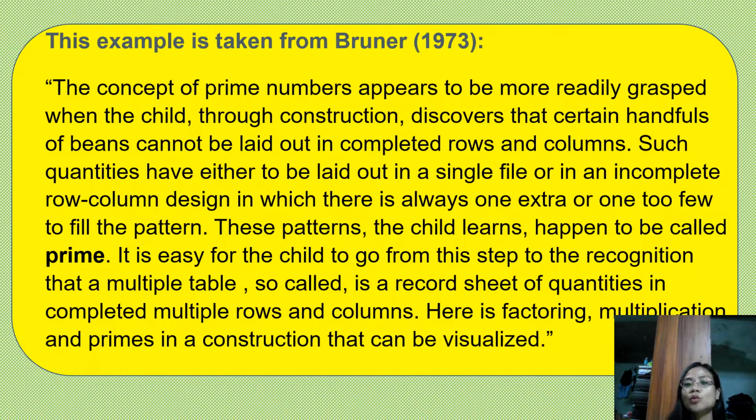Okay, this is an example taken from Bruner 1973. The concept of prime numbers appears to be more readily grasped when the child, through construction, discovers that certain handfuls of beans cannot be laid out in completed rows and columns. Such quantities have to be laid out either in a single file or in an incomplete row or column design in which there is always one extra or one too few to fill the pattern. This pattern the child learns happens to be called prime.